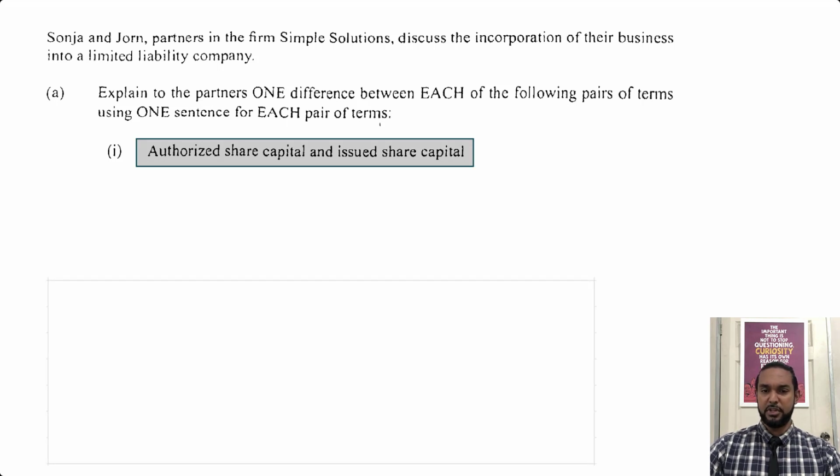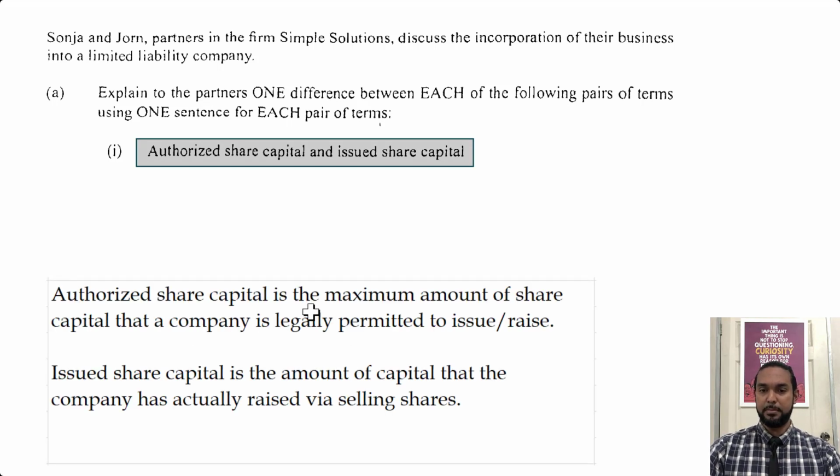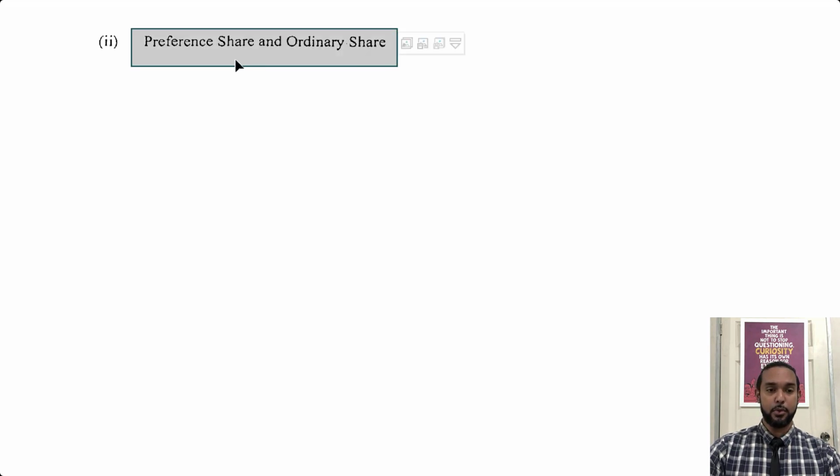So let's keep it simple, shall we? Authorized share capital is the maximum amount of share capital that a company is legally permitted to issue or raise. Issued share capital is the amount of capital that the company has actually raised via selling shares. Next, preference shares and ordinary shares.